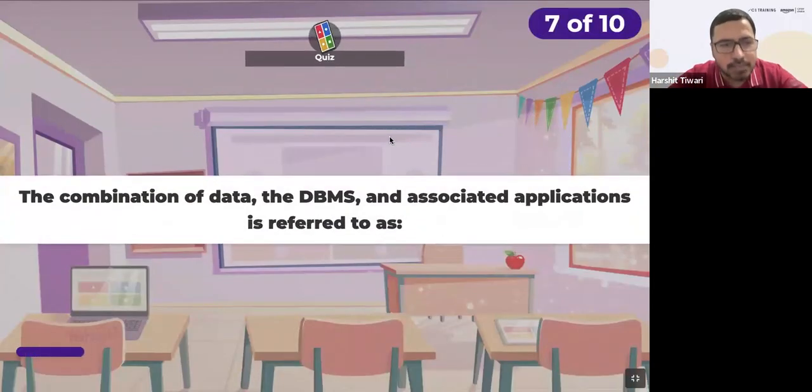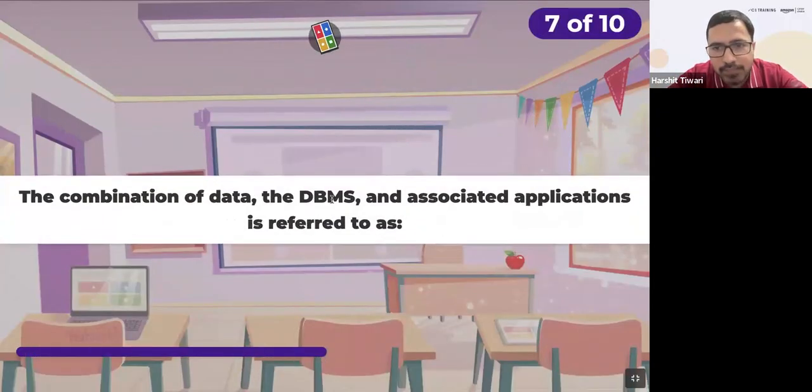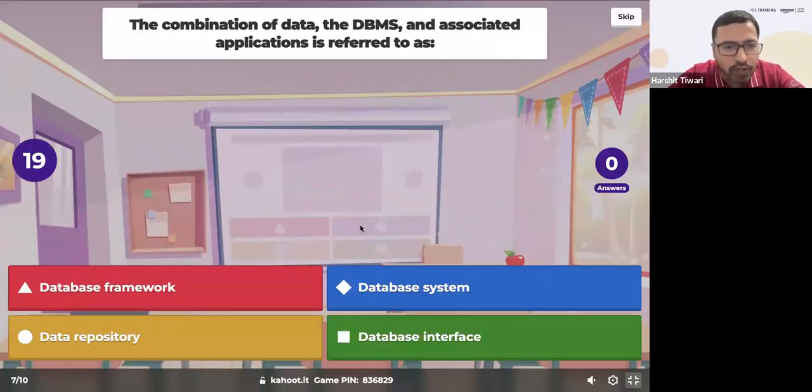All right. Question number 7. The combination of data, the DBMS, and the associated applications is referred to as what? The database framework, the database system, the data repository, or the database interface. The combination that I talked to you about: the data, the DBMS, and the associated applications together. It is known as what?